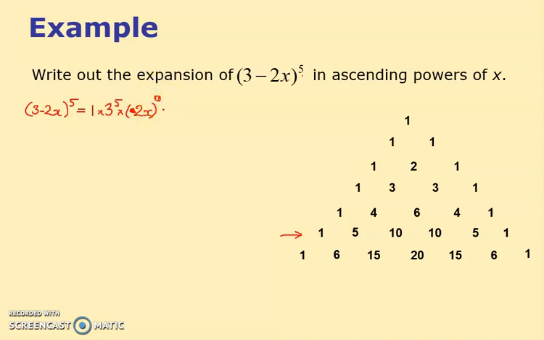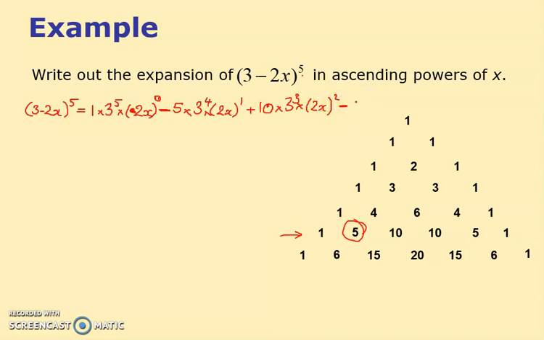To the 0. This next one I know will be a minus. Remember what I said? If it's a minus in the middle, I'll go plus, minus, plus, minus. So I will get 5 times by 5 because of this number here, 3 to the 4 times by 2x to the 1. Plus, plus, minus, plus. Next number is a 10 times by 3 cubed times by 2x squared.